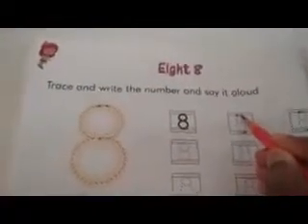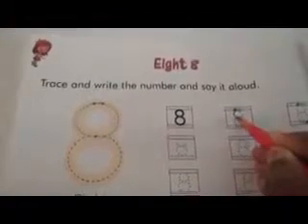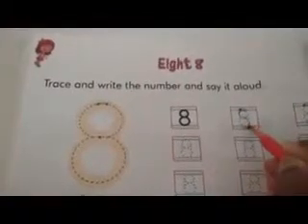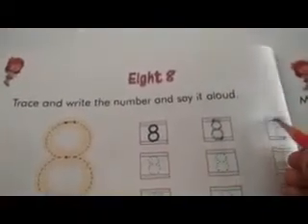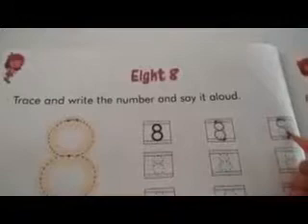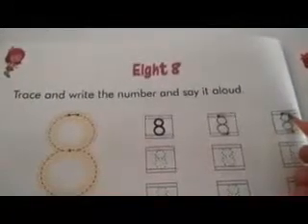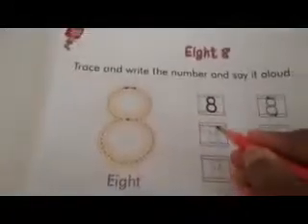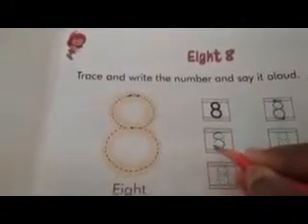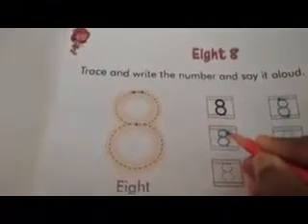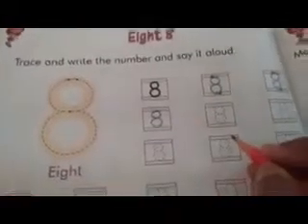Look how I am tracing. First you have to draw one curve towards right. Then you have to close this curve in this way. Okay children? Understood? If you practice on these dots, then writing in the blank boxes will become easy for you. One more time. Curve towards right, curve towards left and close the curve. Understood children? So first you will practice on this tracing dots.